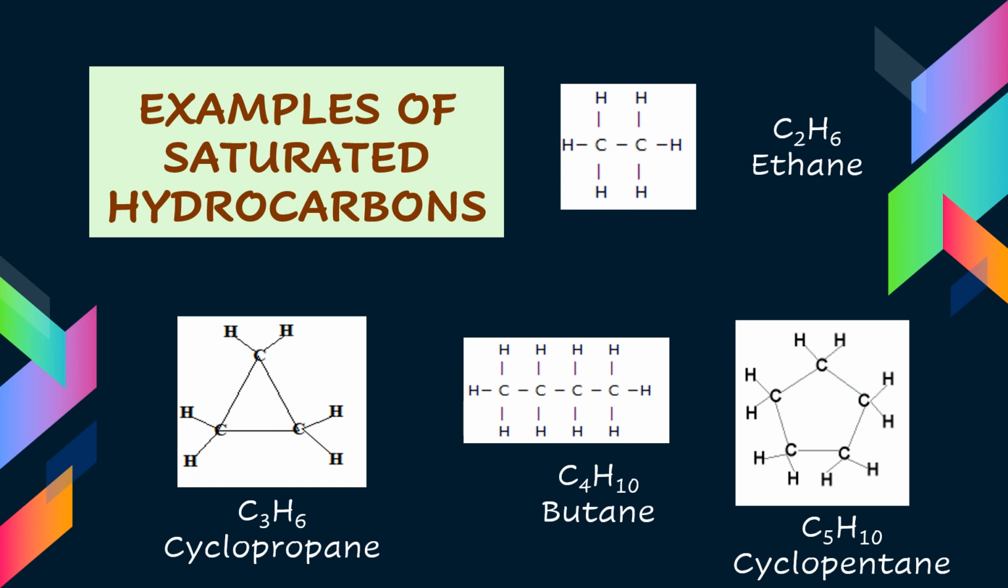These are the examples of saturated hydrocarbons: ethane, cyclopropane, butane, cyclopentane. As you can see, all the structures given only contain carbon single bonds.